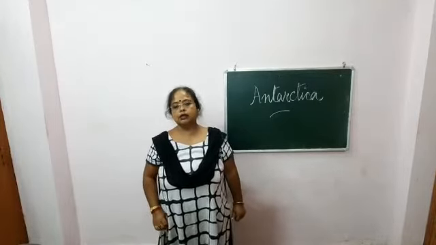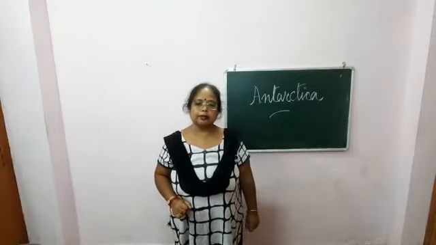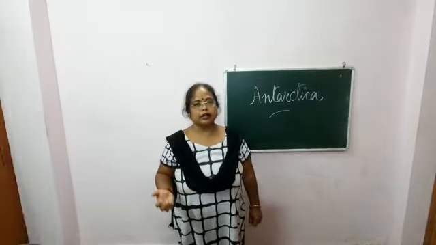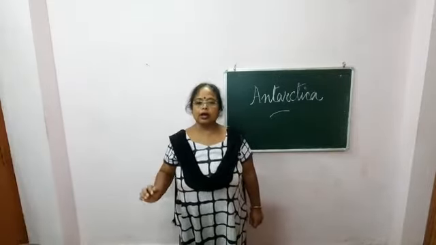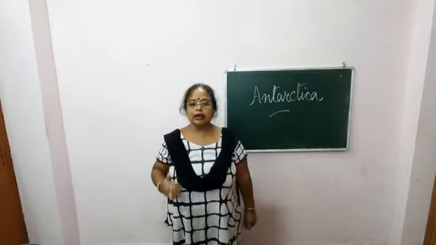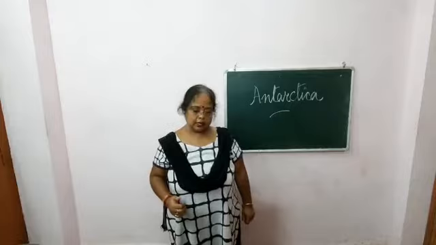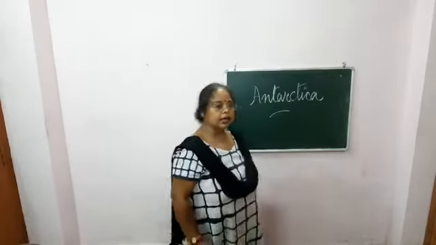Next we will see the location. Where is the location of Antarctica? Antarctica lies, as I have already told you, in the southern hemisphere. The whole continent is concentrated beyond the Antarctic Circle. The Antarctic Circle, you know, is 66.5 degrees south.